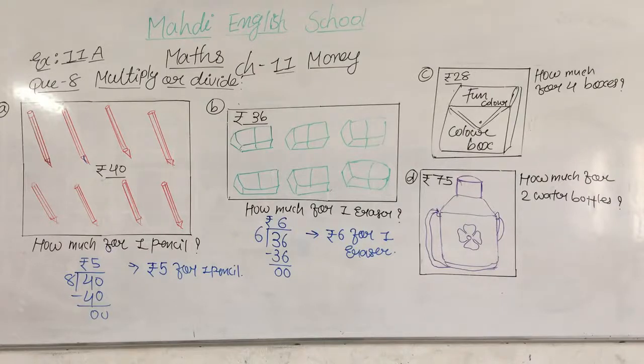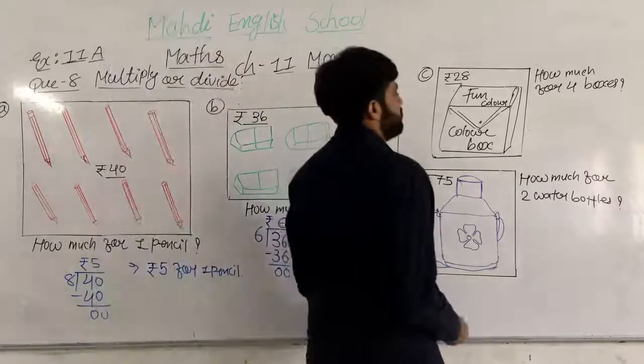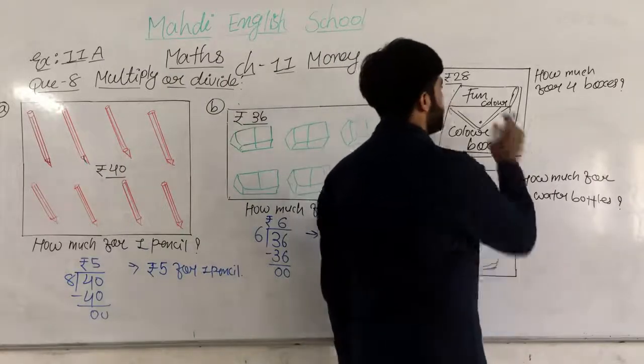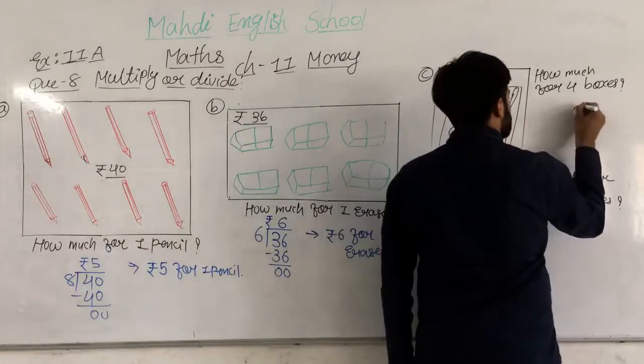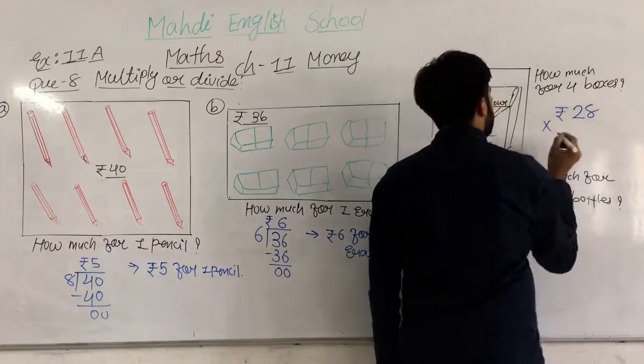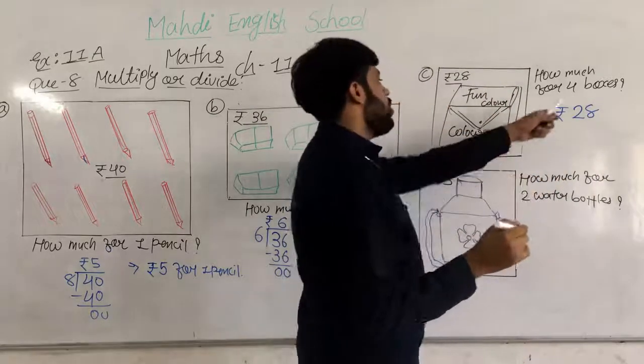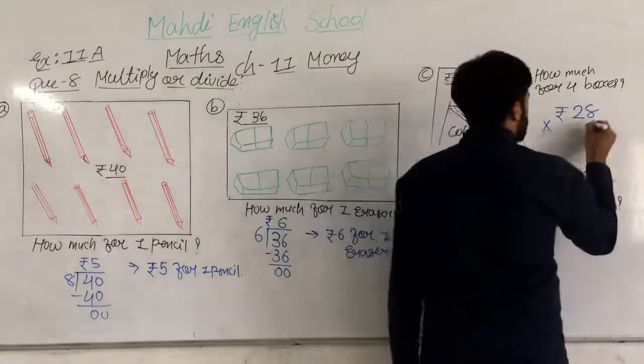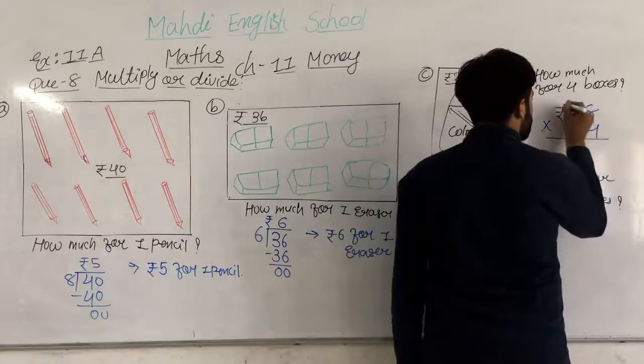You have now done these worksheets. So now, how much for the 4 boxes? What is the price of the color box? 28 rupees. So 28 multiplied by how many boxes? 4 boxes. So do with me here.